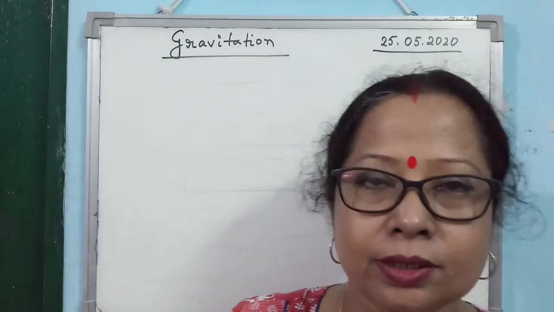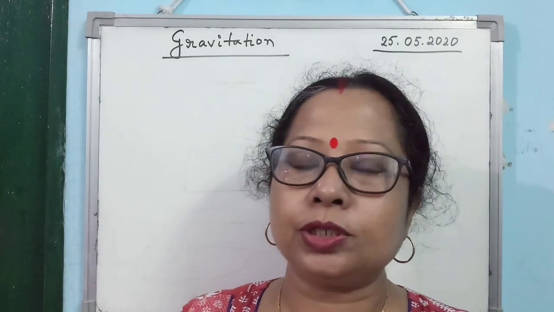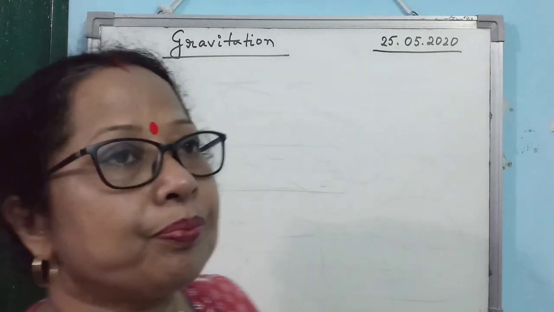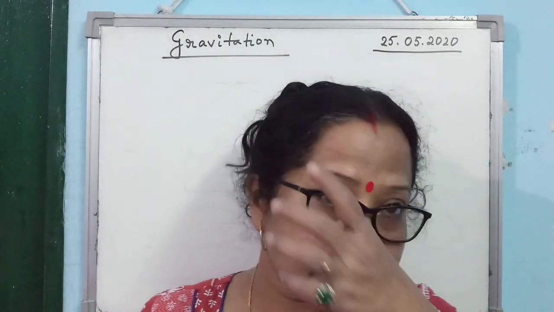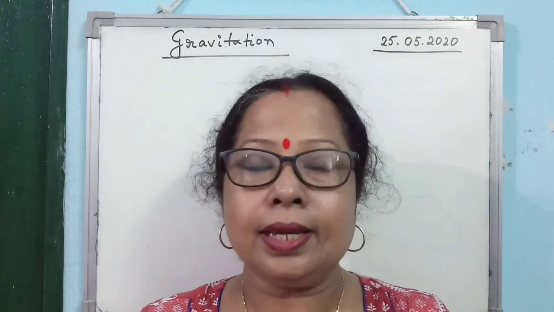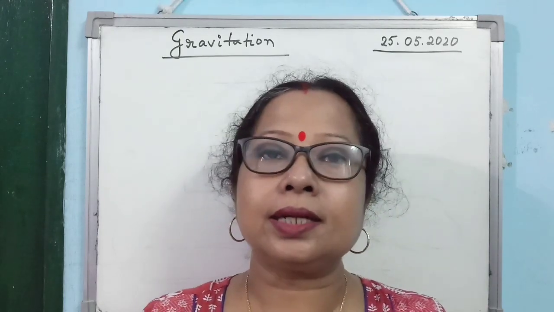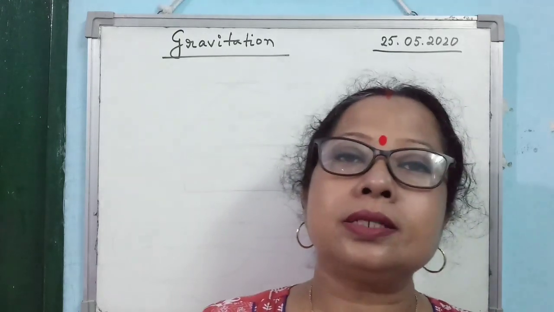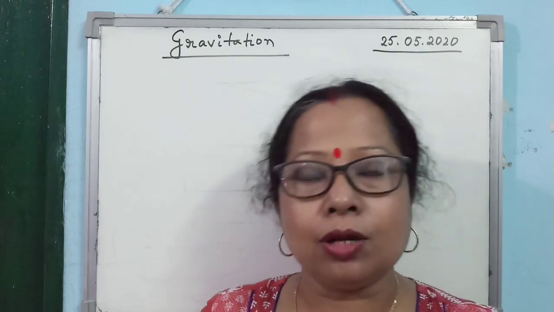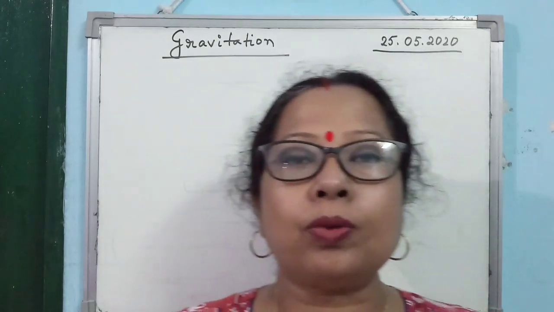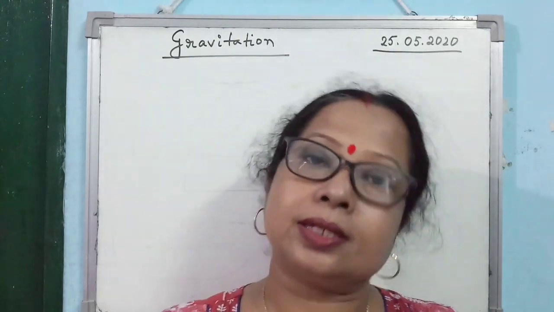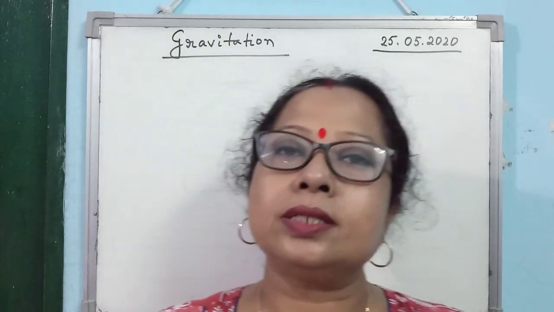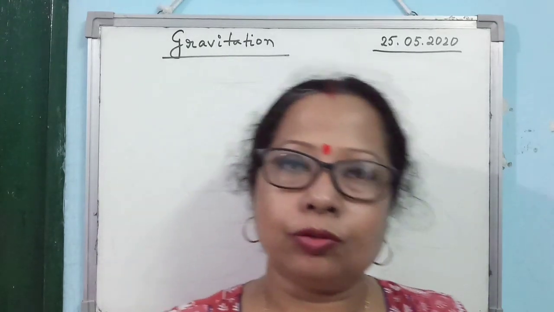So the last unit of the third chapter, Newton's laws of motion, is gravitation. Now, what is gravitational force? Any two bodies in the universe attract each other with a force that is known as gravitational force. I repeat, any two bodies in the universe attract each other with a force that is known as gravitational force.